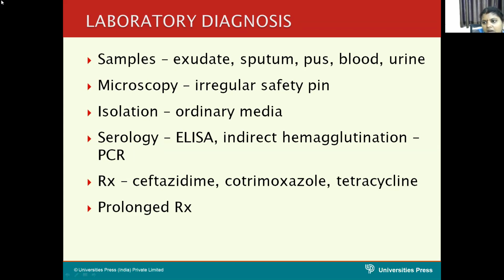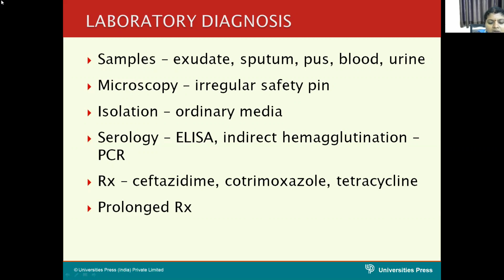Isolation can be done on ordinary media like MacConkey agar, nutrient agar, and blood agar. Serology commonly used for Burkholderia pseudomallei is ELISA and indirect hemagglutination. PCR is also available in this case.